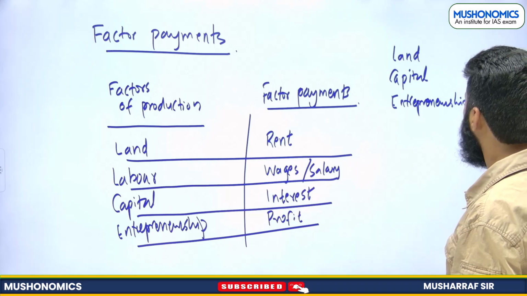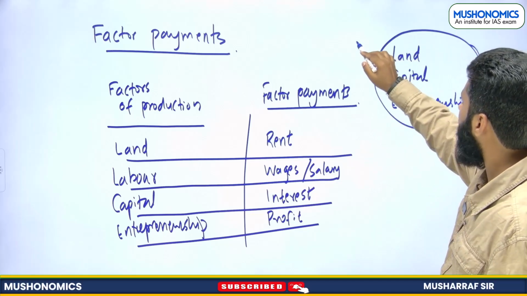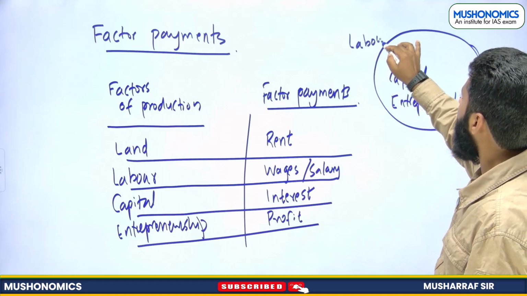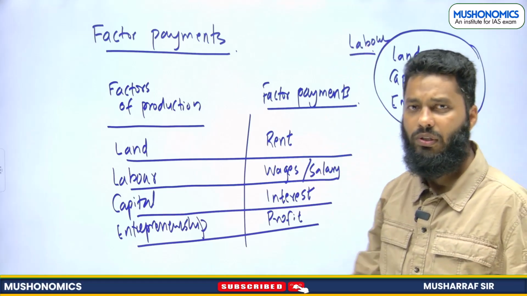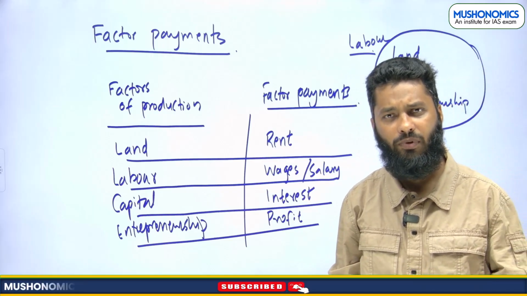So earlier, all these factors of production except labor used to be associated with only one person, one household, or one family, one individual.